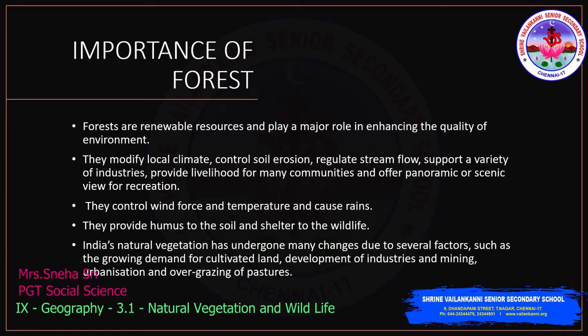Other factors are development of industries and mining processes, and urbanization, with people moving from underdeveloped areas to developed areas, which increases the population. Thereby, we clear off the forest areas and urbanize them. Then there is overgrazing of pastures. These are the reasons which affect India's natural vegetation, especially the forests.